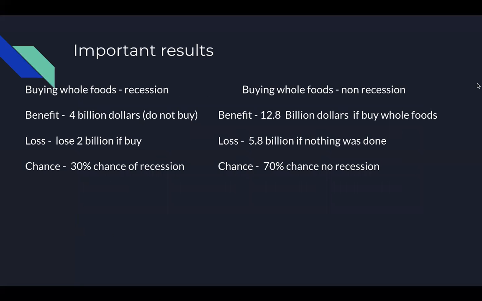Hi, my name is Stephen Tremblay. I'll be discussing the important results of the second part of the case. Within this part, the state of nature has changed a little bit. The modest economic growth has now been added into the non-recession, so now we have a 70% chance of a non-recession, while the recession chance is still 30%.